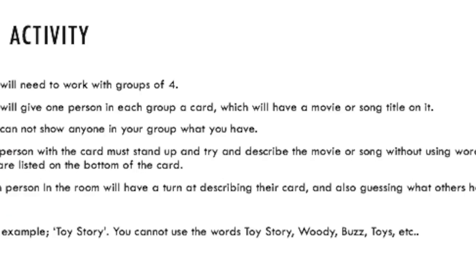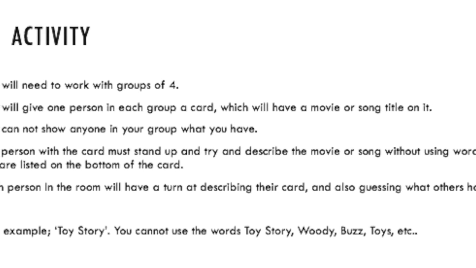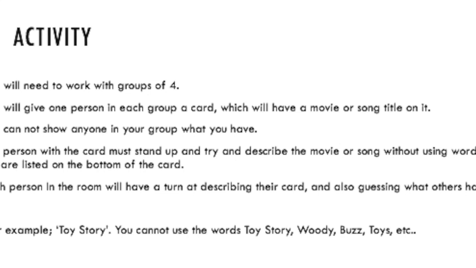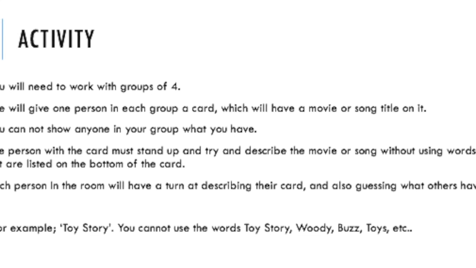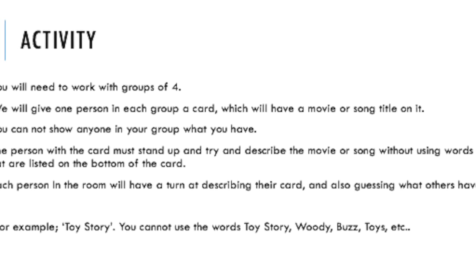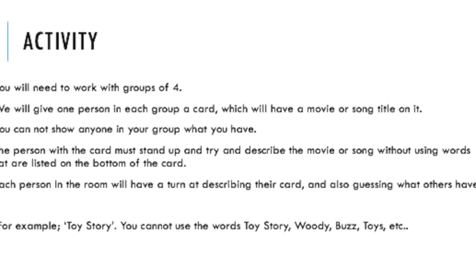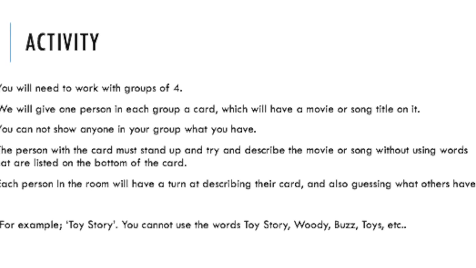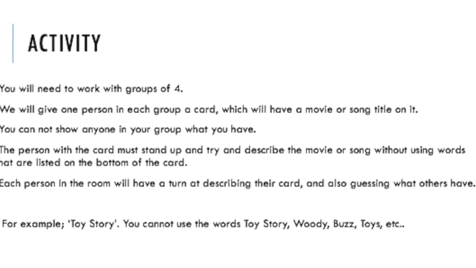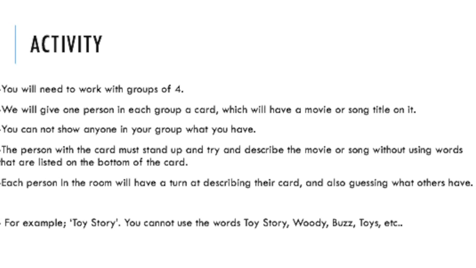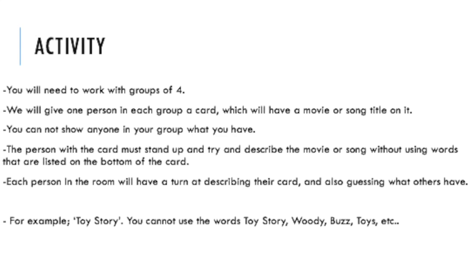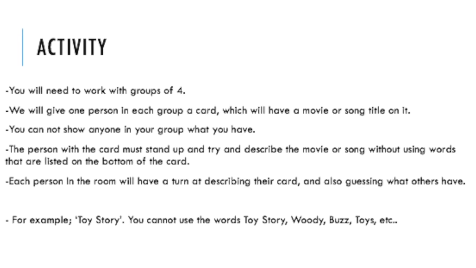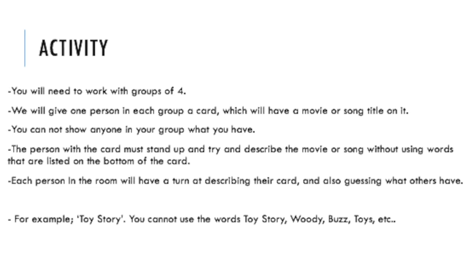So to move on to the activity now, we will be completing this in groups of 4. You'll be given a card each, and this will have a movie or a song title on it. You cannot show anyone in your group what card you have, and one person at a time will stand up and try and describe their movie or song without using the words listed on the bottom of the card. Each person in the room will have a turn in describing their card as well as guessing what others have. So for example, if you were given a card that says Toy Story, you cannot use the words such as Toy Story, Woody, Buzz, Toys, etc.